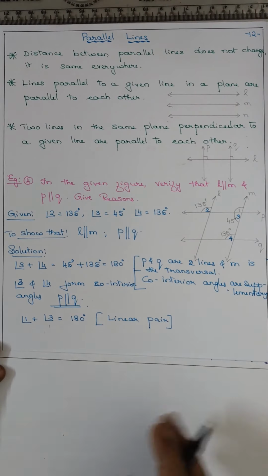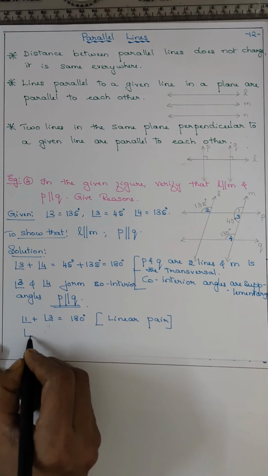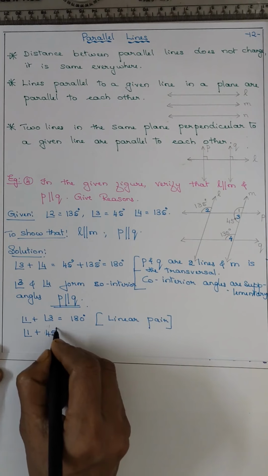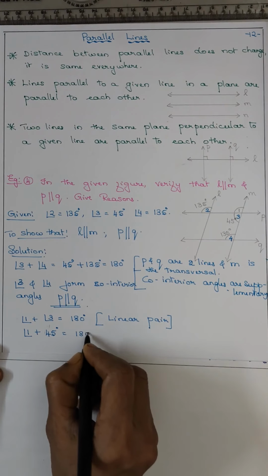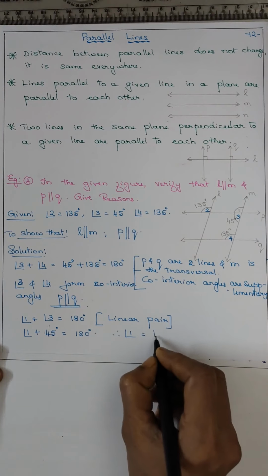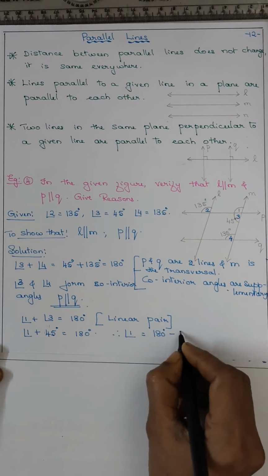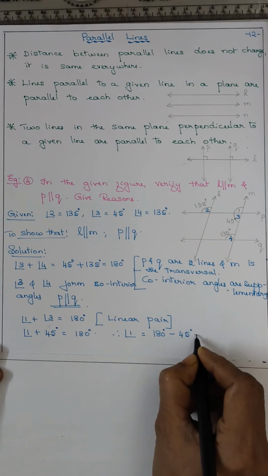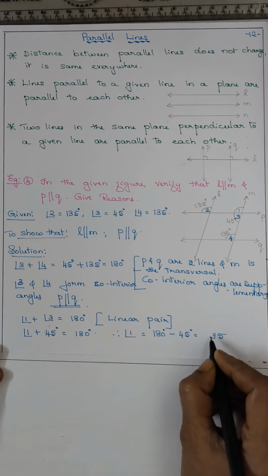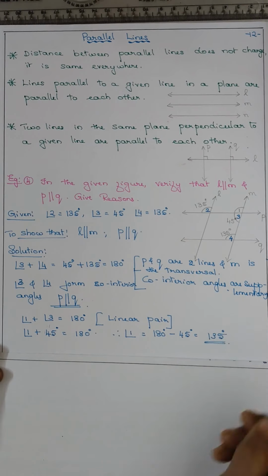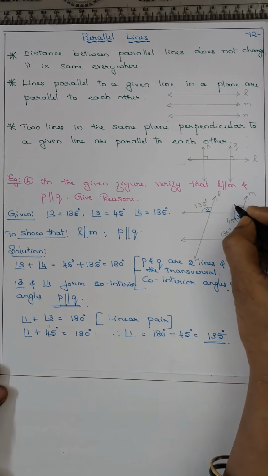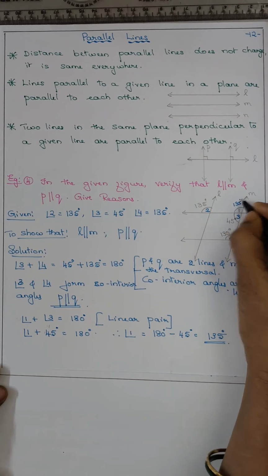They are a linear pair. Angle 1 we have to find out now. Angle 3 is 45 degrees, so angle 1 plus 45 is equal to 180. That means angle 1 is equal to 180 minus 45. 10 minus 5 is 5, 7 minus 4 is 3, 1. It is 135 degrees. So you got this to be 135.